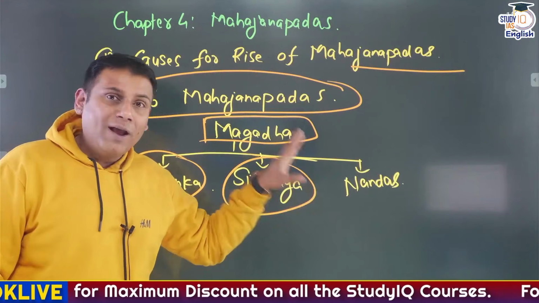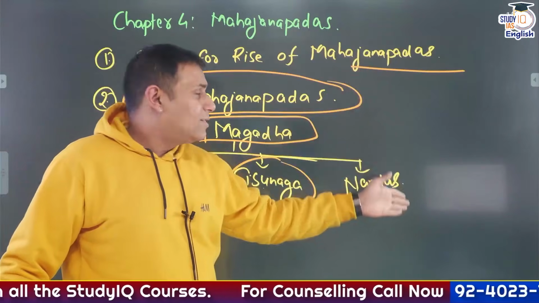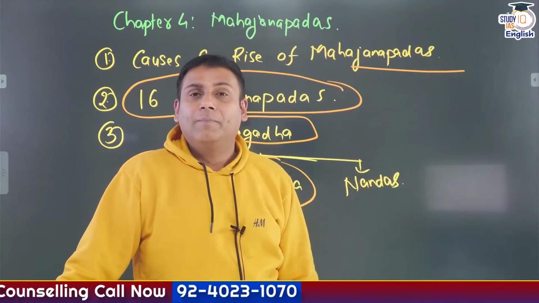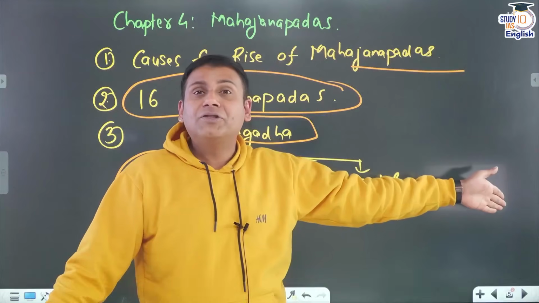So here you can expect factual questions. Probably you can expect questions like, on one side you will find the Mahajanapadas, on the second side you will find the capitals. Match the following. Or on one side you will find the Mahajanapadas, on the other side the locations of these Mahajanapadas.